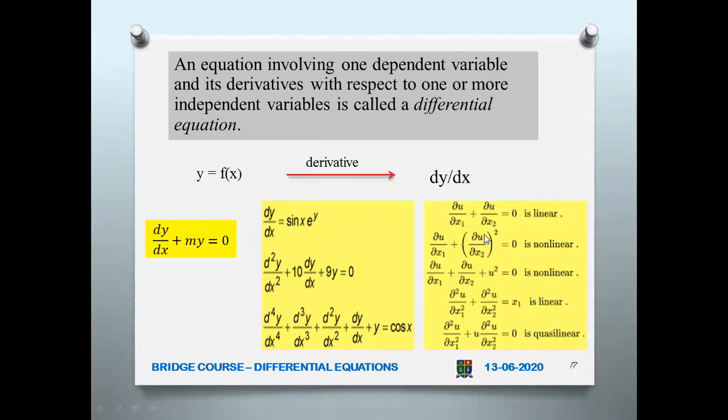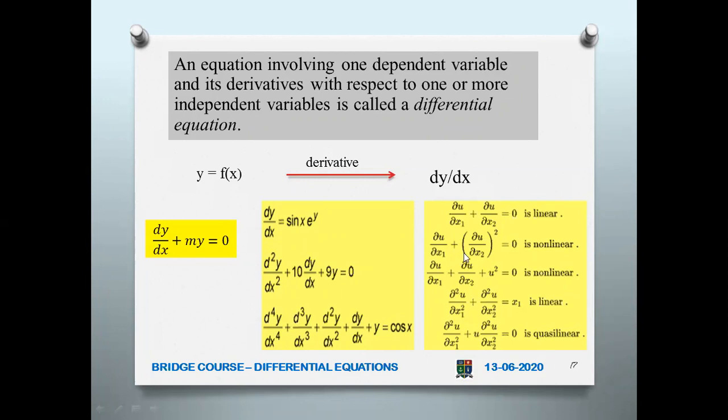So when you involve the partial derivatives of two or more variables, then you call it a partial differential equation. ∂u/∂x1 + ∂u/∂x2 = 0 is a linear equation. Why do you call it a linear equation? Because it is actually power 1. So it is power 1.